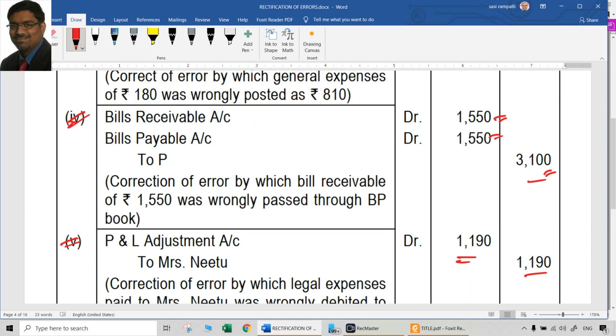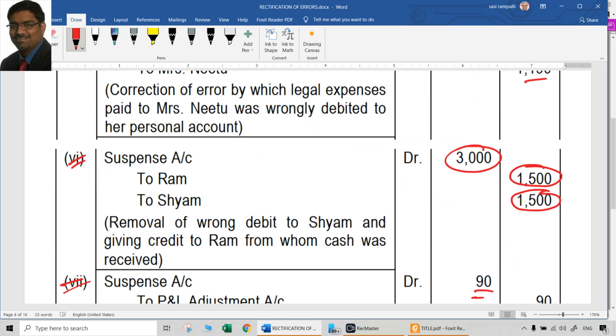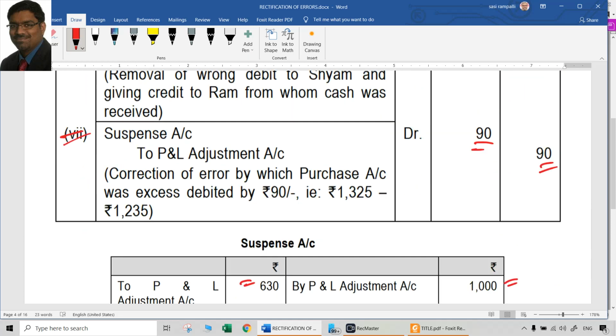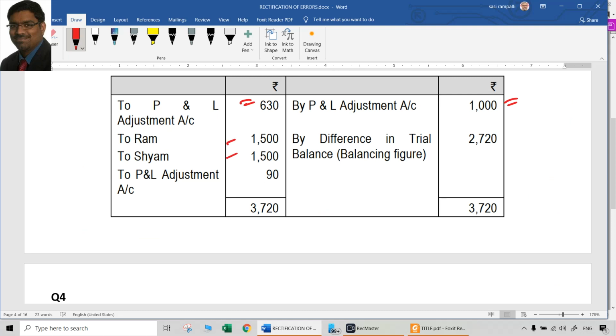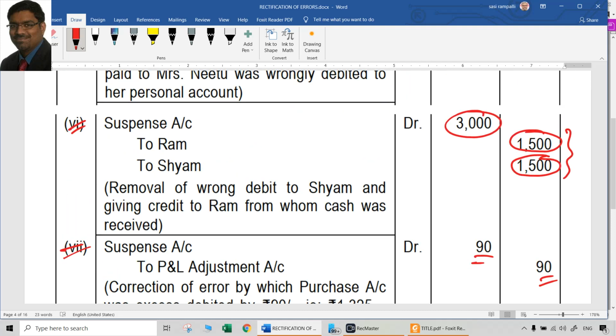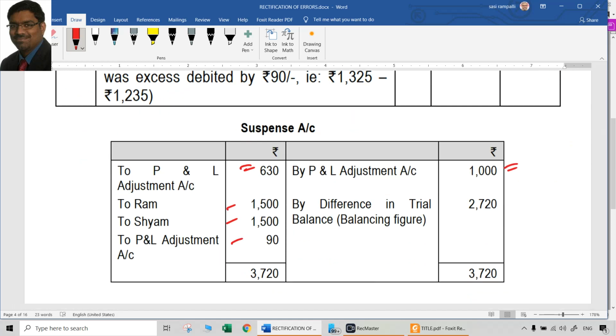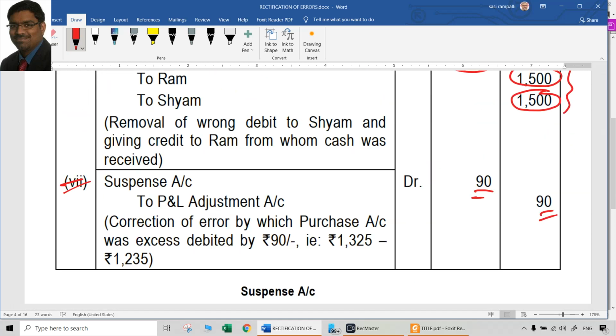Then fourth entry does not have suspense account. Fifth entry does not have suspense account. To Ram, to Sham, 1500 will be there. So that is also from one entry, that is sixth entry. To P&L adjustment account, 90. That is from seventh entry.